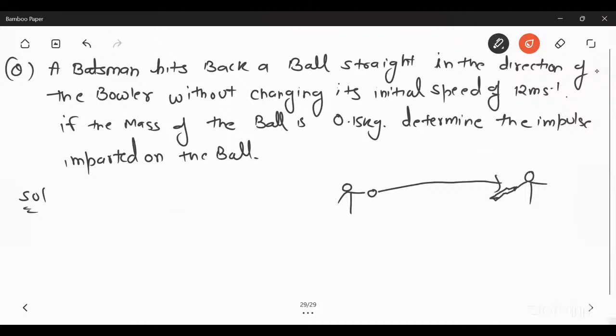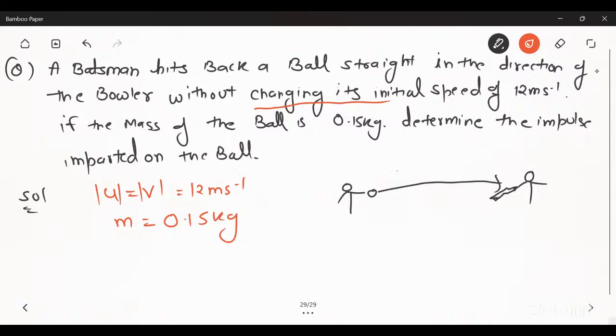A batsman hits back a ball without changing its initial speed. So it means your initial speed and your final speed have magnitude equal to 12 meter per second, and the mass of the ball is fixed always, 0.15 kg.